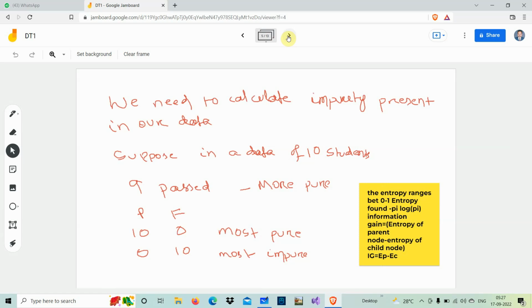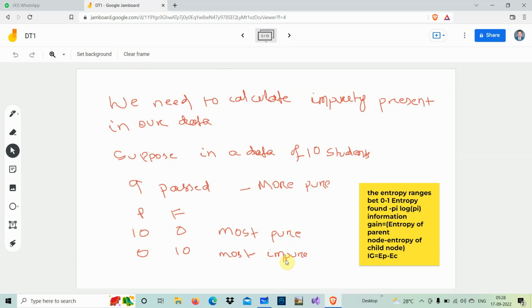we go for this calculation of the impurity present in our data. Suppose we take 10 data points. Ten students wrote the exam. Out of that, suppose they are represented by the number of students who pass and fail. P stands for pass, F stands for fail. So if 10 people pass out of 10, it is the most pure data. If 10 people failed out of 10, this is the most impure data.